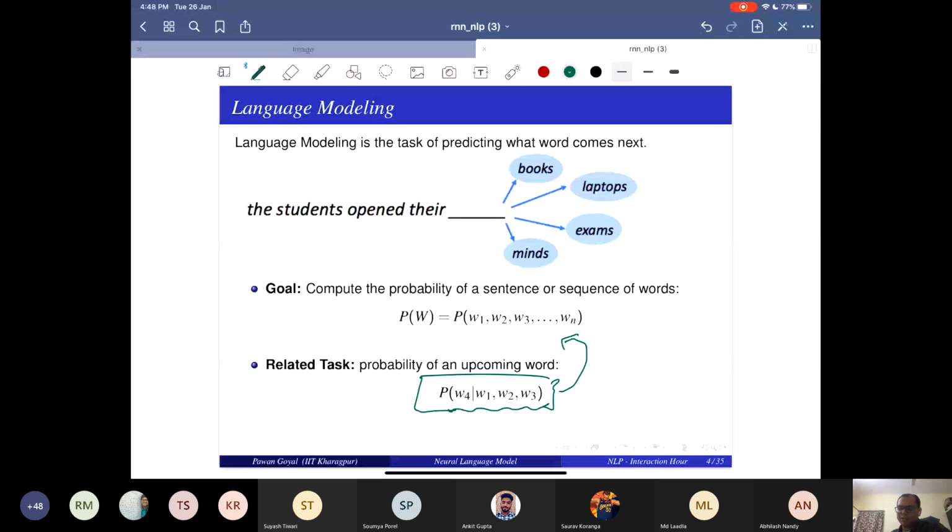So you generally derive the probability of a sentence by making use of this formula: how do I get the probability of a next word given the previous words? So you just do the chain rule of probability, and that will give you the probability of a sequence from here. So this was clear in the lectures, this is how you define the language model: probability of a word given whatever you have seen before, probability of an upcoming word.